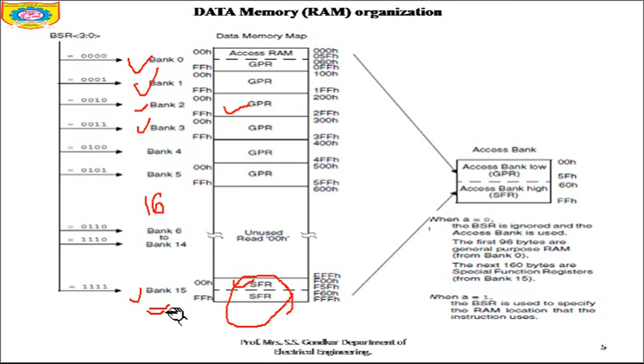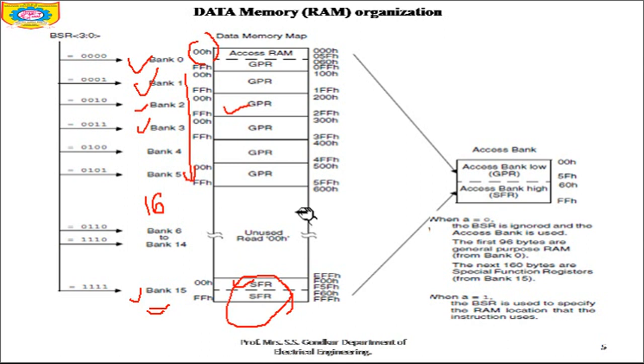whereas the general purpose registers are used for data storage. You can see here general purpose registers start at bank number 0 and then grow downward. You can see it is growing downward. So it started with bank 0 and it has now grown downward, occupying the entire memory so that it can be accessed,